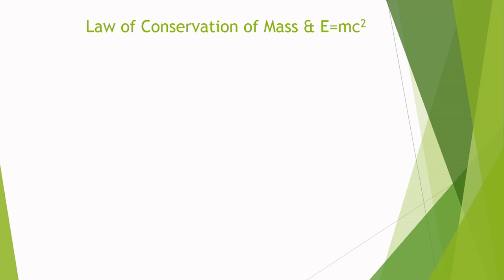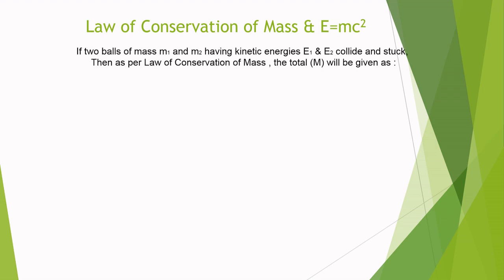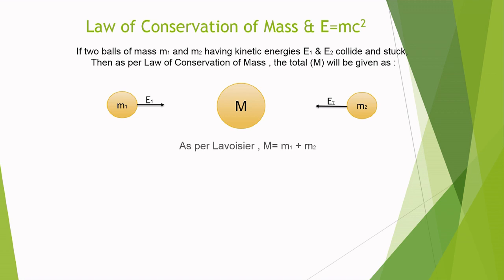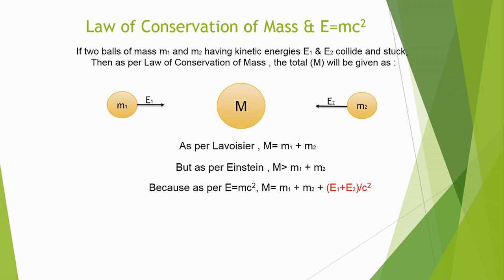One more way to understand E equals mc square is by comparing the law of conservation of mass with E equals mc square. The law of conservation of mass was given by a very famous scientist, Lavoisier. Here I am considering two balls of mass m1 and m2 and having kinetic energies e1 and e2, and they collide and stick. As per the law of conservation of mass, the total mass, as in the diagram, is given by Lavoisier as m equals m1 plus m2, but as per Einstein m should be greater than m1 plus m2, because as per E equals mc square, this m will be m1 plus m2 plus (e1 plus e2) by c square.